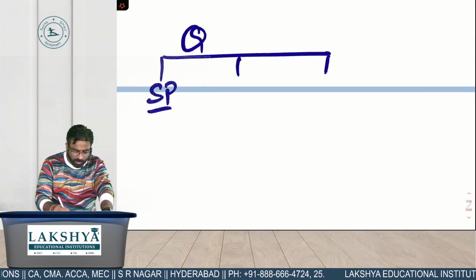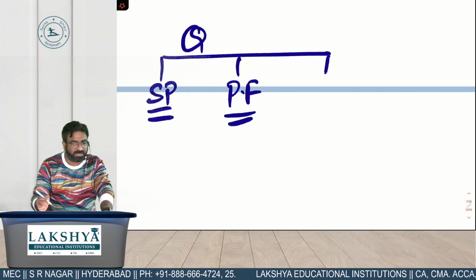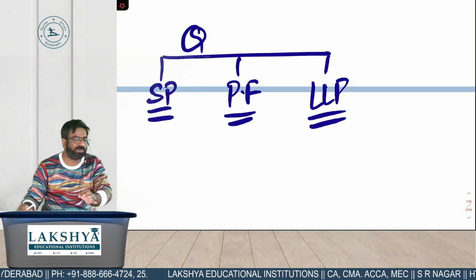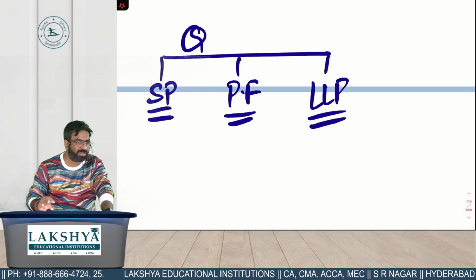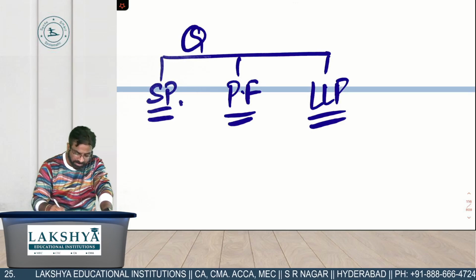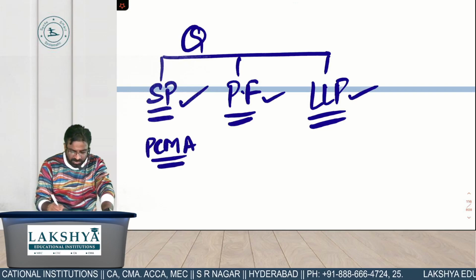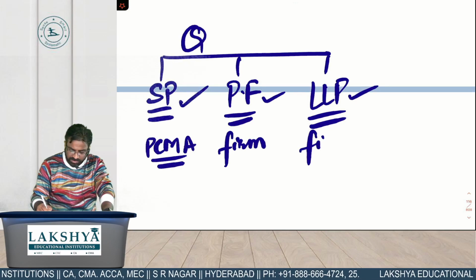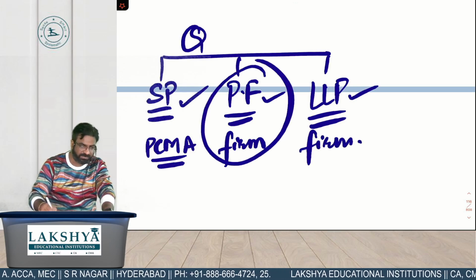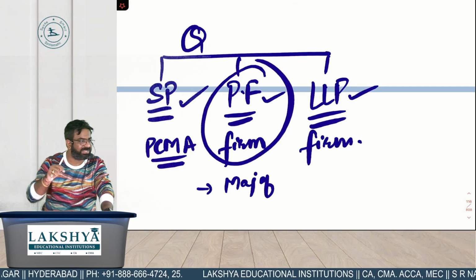आप इंडिया में सोल प्रोप्राइटर भी क्वालिफाई हो, you are qualified to practice in India in the form of what? Partnership firm. And in India you are not qualified to practice in the form of a company; form of company is not allowed. You are not allowed to open a company of cost accountants in India. What are the 3 things you are allowed to open? Sole proprietor, partnership firm. Obviously यहाँ पे single practicing CMA होगा, यहाँ पे firm होगी. This is also called what? Firm. But there are some rules you need to understand in the firm. पार्टनरशिप फर्म में रूल नंबर 1 इज योर मेजॉरिटी ऑफ द पार्टनर्स मस्ट बी प्रैक्टिसिंग इन इंडिया.